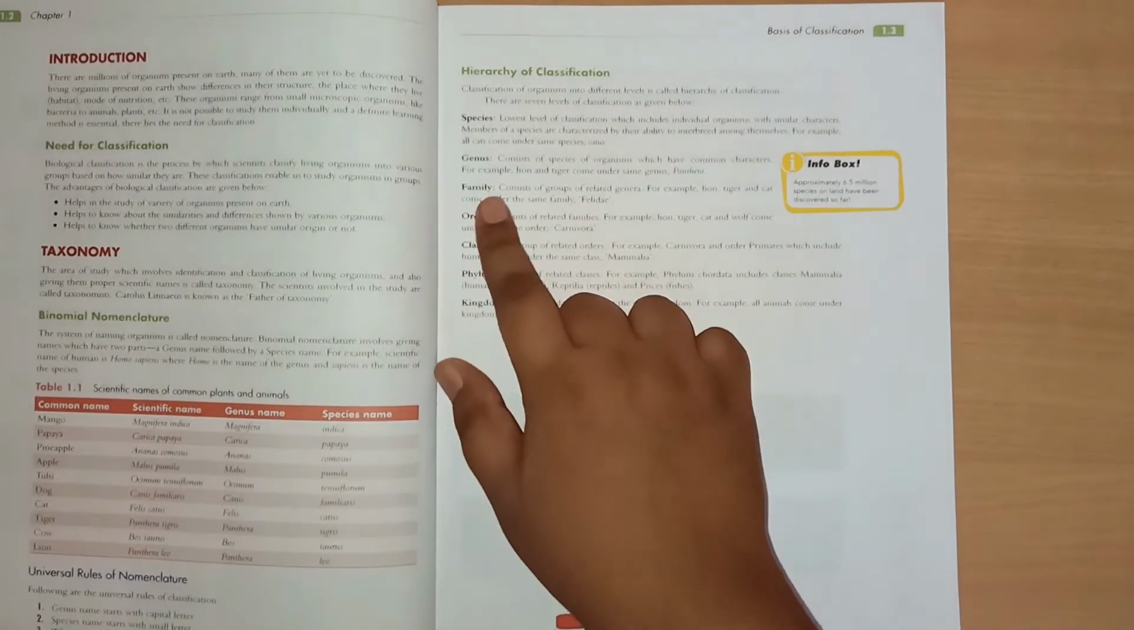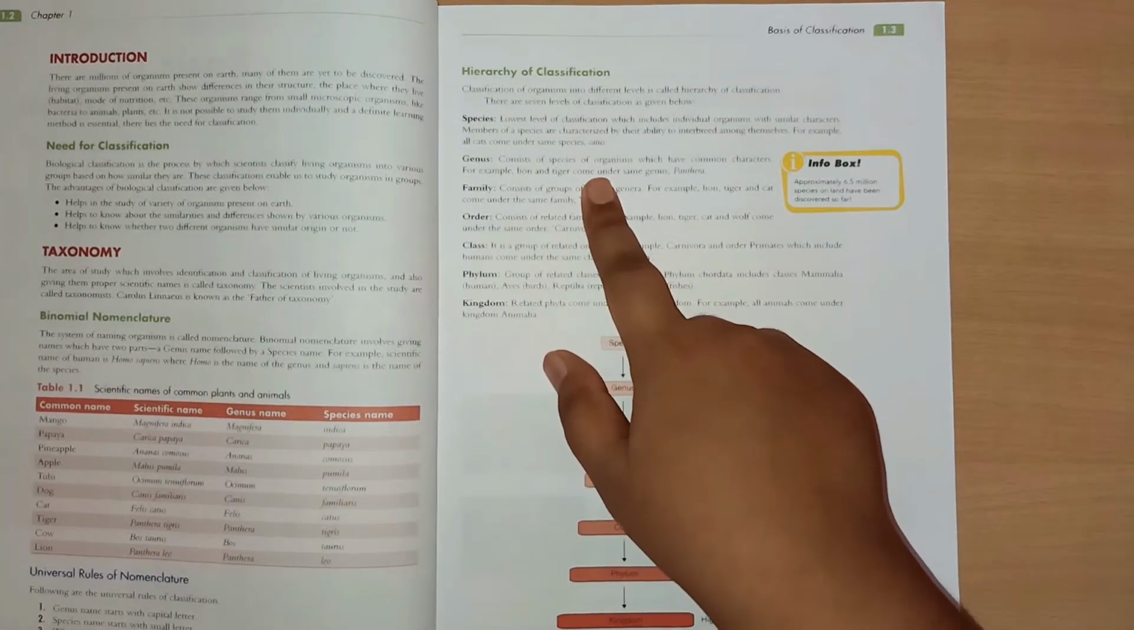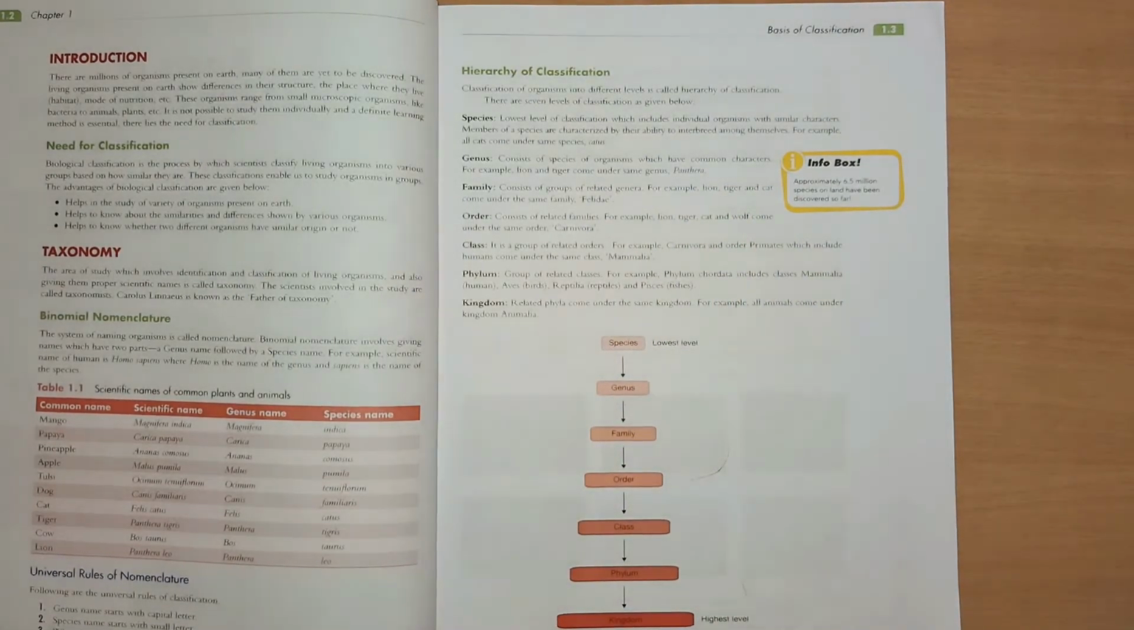So now let's read about genus. It consists of species of organisms which have common characters. For example, lion and tiger come under the same genus, Panthera. So it consists of many species which have common characters, like tiger and lion have the same characters, so they are known as Panthera.